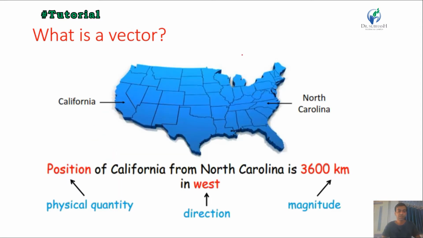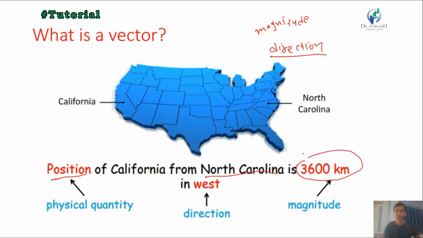What is a vector quantity? As I told earlier, a quantity which has magnitude and direction is called a vector quantity. Here the position of California from North California is 3600 kilometer in the west direction. So here position has both a west direction plus 3600 km, which is the magnitude. So we can say that position is a vector quantity.